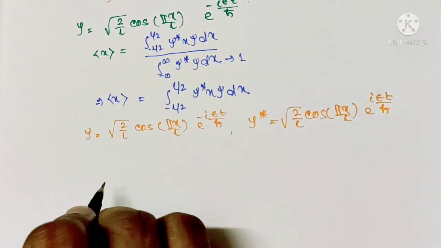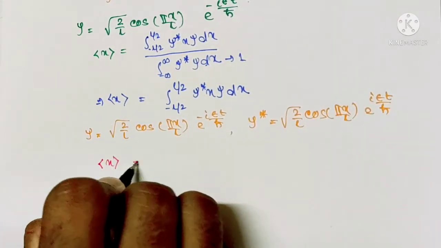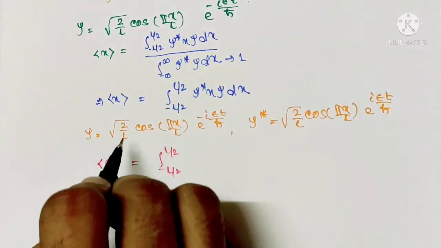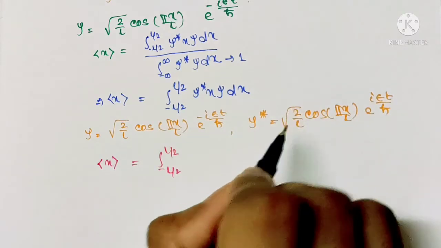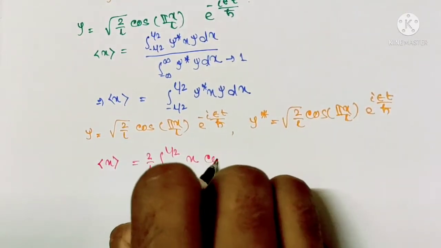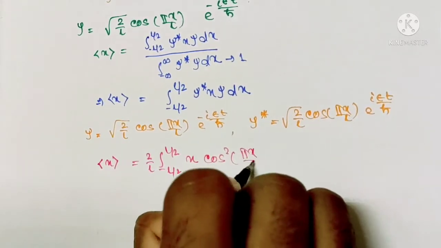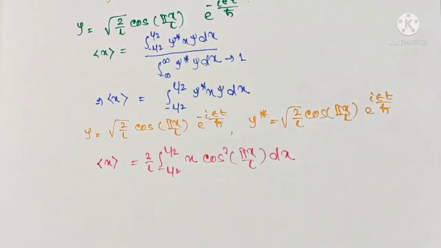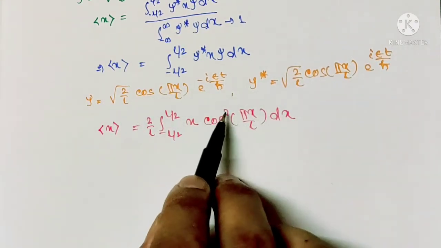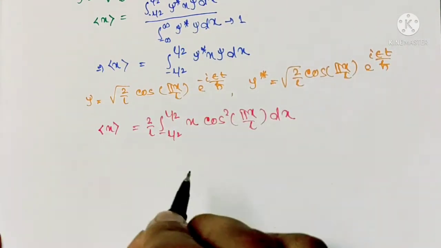Now it is equal to integral from minus L by 2 to plus L by 2 of square root under 2 by L, square root under 2 by L, x cos square pi x by L dx. Now we cannot calculate the integration of cos square, so let us express in cos form.